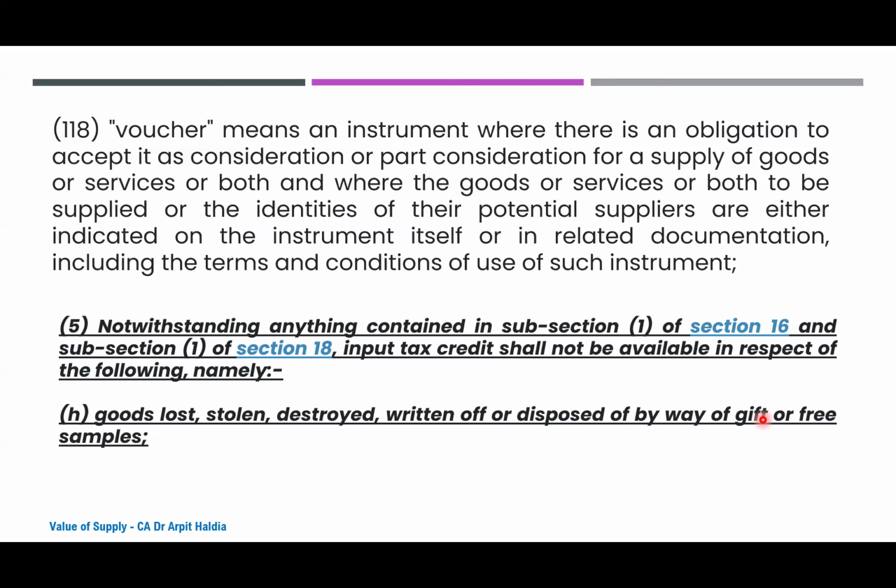At the same time, Schedule 1 says that where permanent transfer or disposal of business assets takes place without consideration, it would be treated as deemed supply where ITC has been availed. So there are two competing provisions, 17(5)(h) and Schedule 1 Para 1. If ITC cannot be taken on something given without consideration, how can Schedule 1 Para 1 be made applicable?